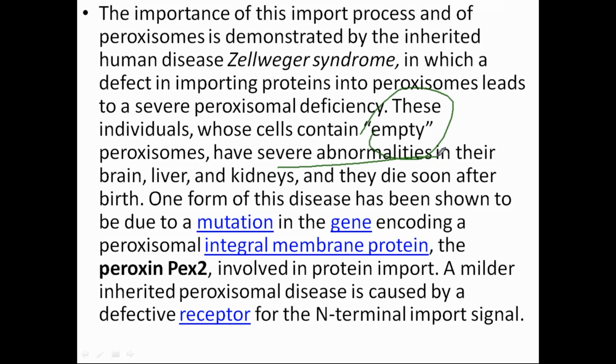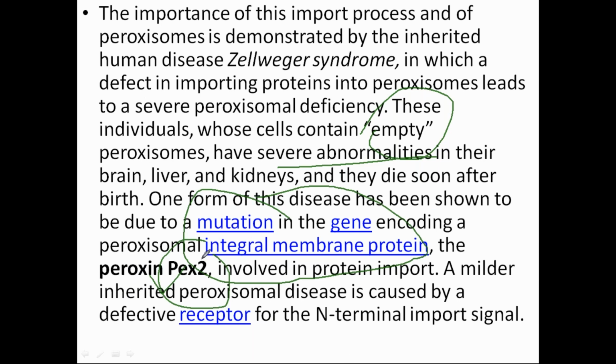Now why is there this emptiness? What is the actual reason for that? The reason is that there is a mutation in the peroxin gene, which is called PUX2.